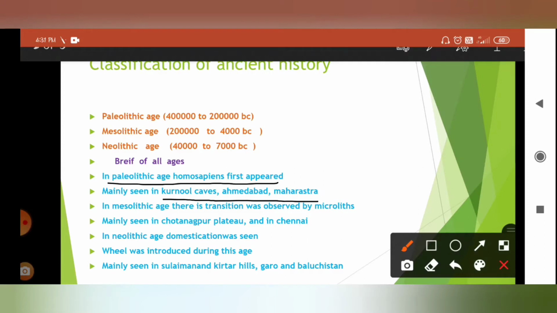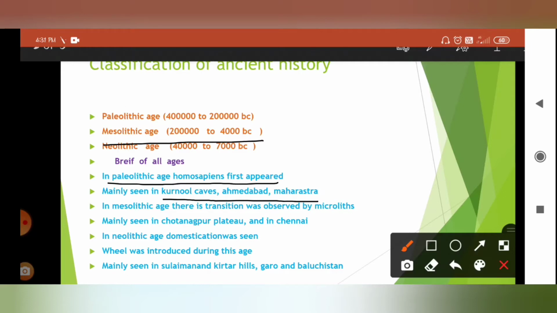Next we are going to discuss the Mesolithic era. The Mesolithic era is around 2 lakh to 4000 BC, and this era is all about transition. Transition of what? Early Harappa to late Harappa. This is how the civilization transitioned.